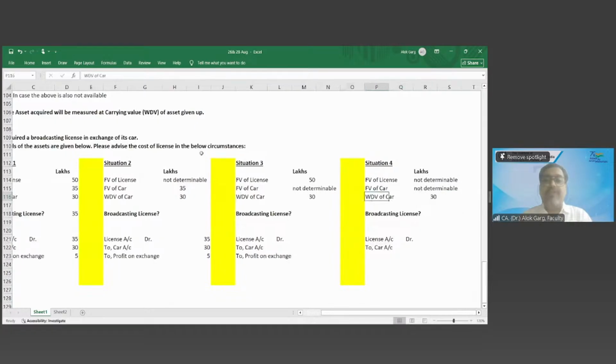Situation 3. Fair value of license is 50 lakh. Fair value of the car is not determinable. WDV of the car is given. So fair value of consideration given is not given. What to do now? In this case, fair value of asset acquired will be considered, that is 50 lakh. So license account will be debited by 50 lakh. Car credit 30 lakh. Profit on exchange is 20 lakhs.